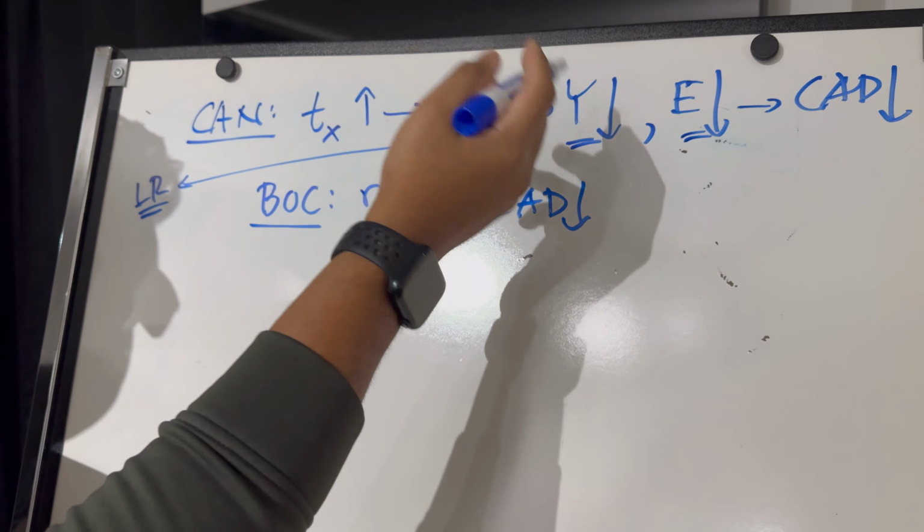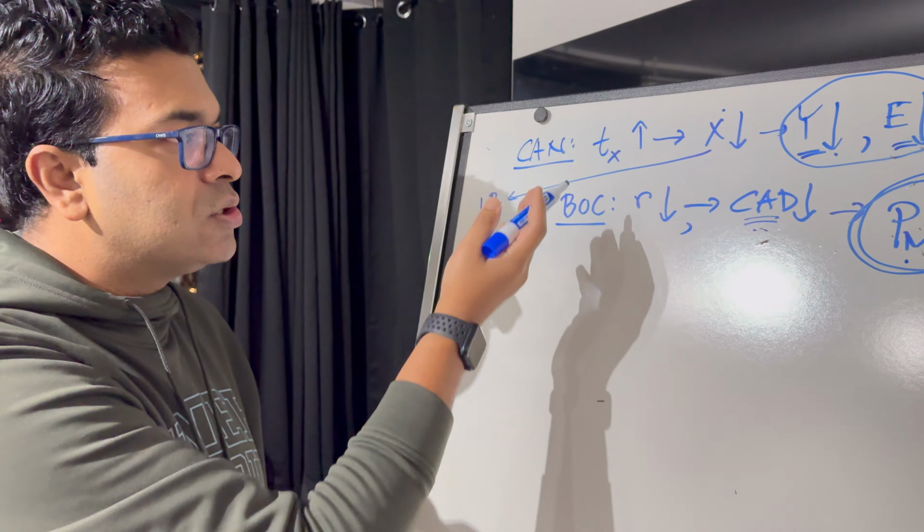And with low export, this exporter might transfer into domestic, and there will be high domestic demand, which might lead to higher prices too. But imagine with this, Canada imports a lot of our GDP, right? A lot of our GDP comes from imports. So if CAD becomes depreciated, our imports might get expensive. So price of import, M means import, is expensive. That will lead to overall inflation in Canada. So look at this. Same situation that we are going through right now, isn't it? Like lower employment, lower GDP, and high inflation. Overall, we call this stagflation. So that's why I said the effect would be catastrophic for Canada if it actually goes through.